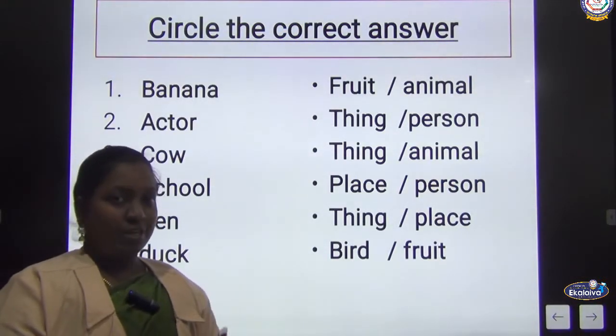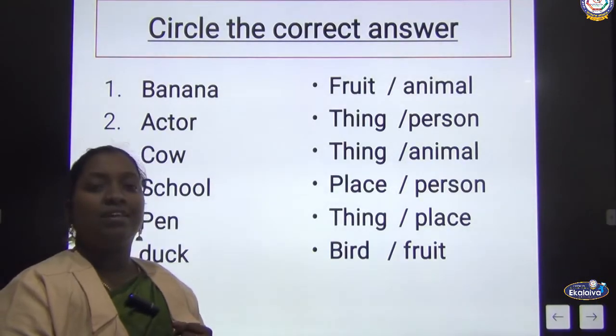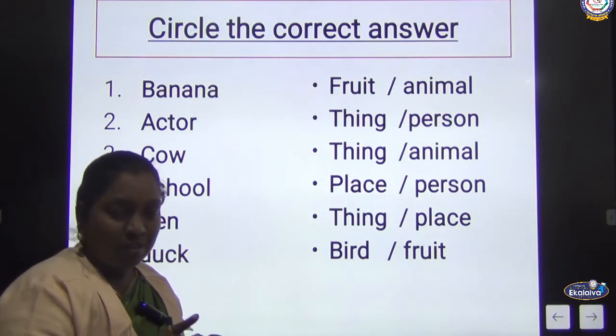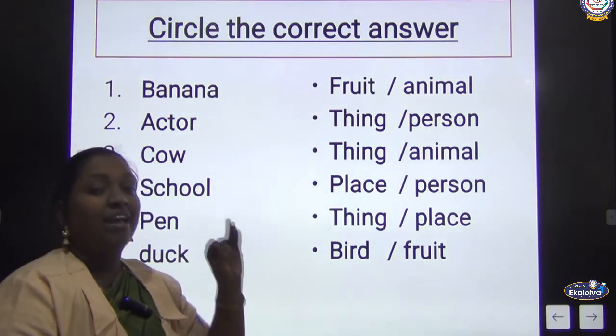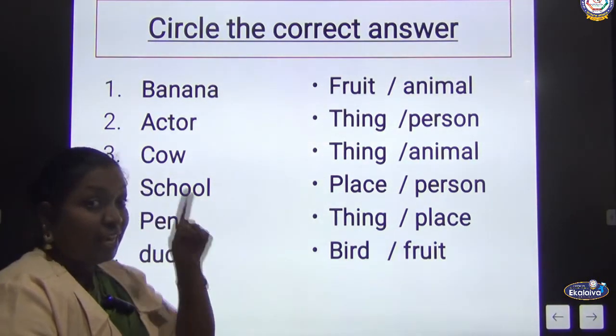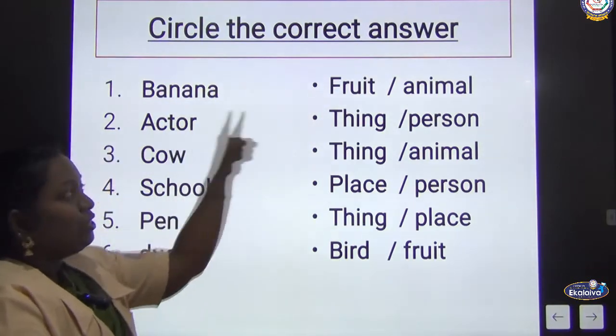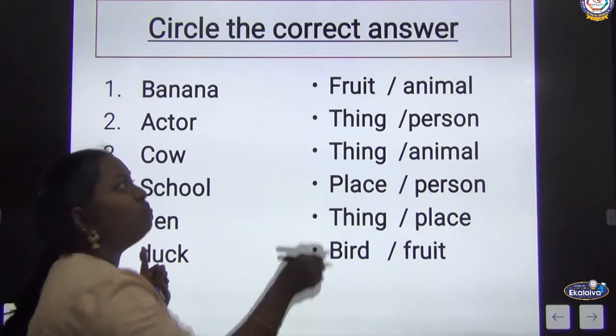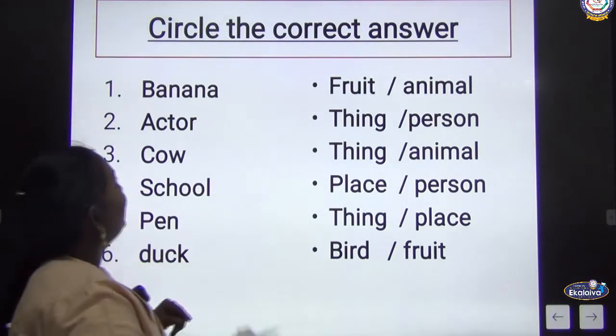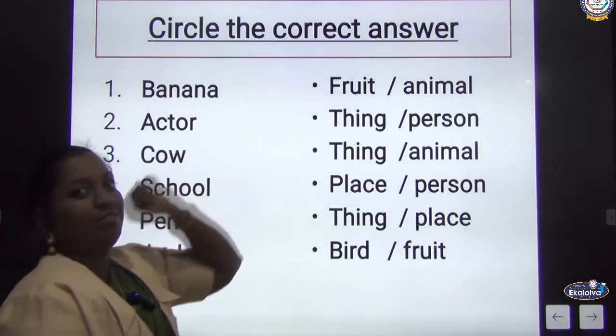Children, one more time, what is a noun? Noun is a naming word. It represents the name of a place, a person, an animal or a thing. Keep that in mind, and with that note you are going to do this exercise. I am going to ask you a question, you are going to tell me the answer. Miss will draw a circle. Ready? Circle the correct answer.